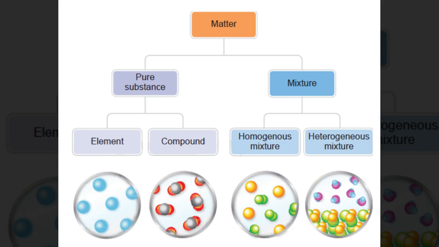Next, let us see pure substances and mixtures. Matter can be divided into pure substance and mixture. A pure substance is made up of only one kind of particles. Pure substances may be elements or compounds. Elements are the same kind of atoms and compounds are two or more elements. Then what is a mixture? A mixture is a physical combination of two or more substances.